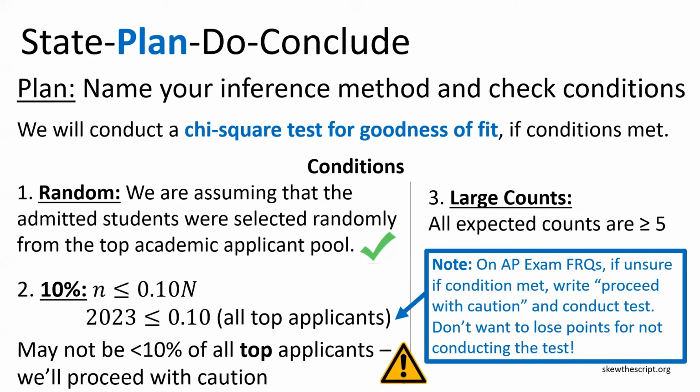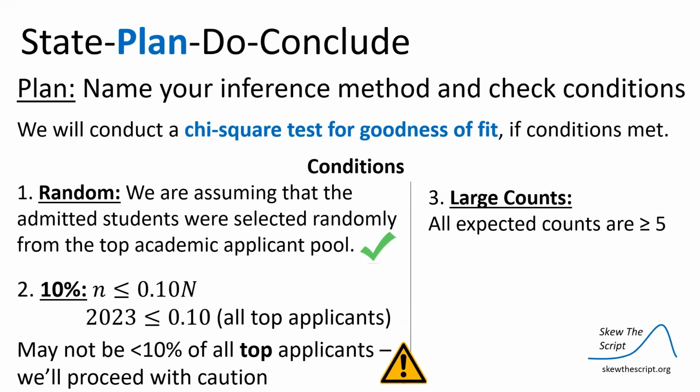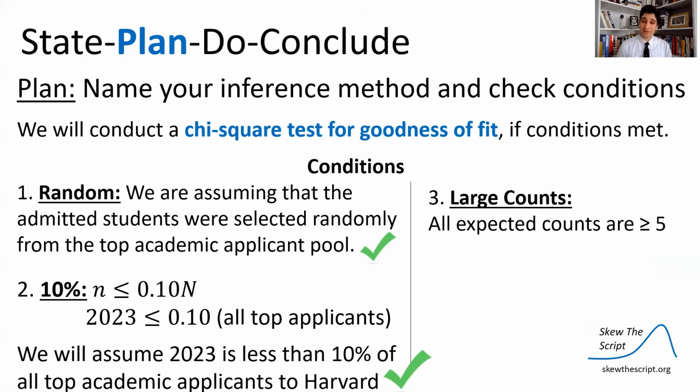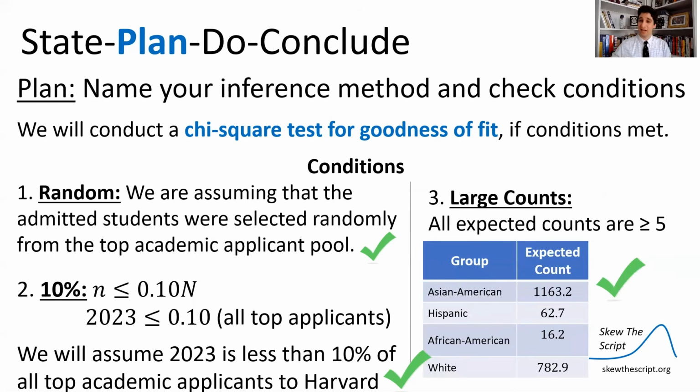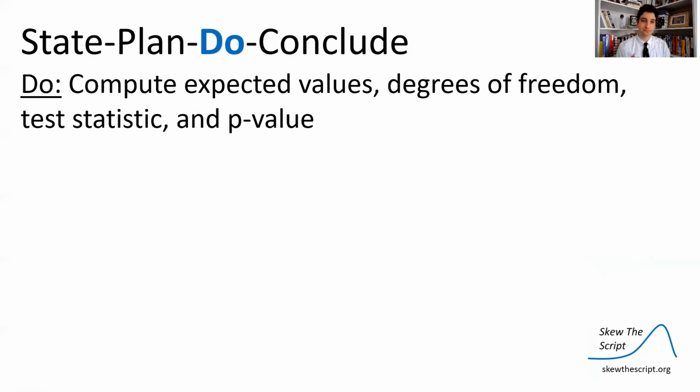I would go ahead and write that on the AP exam. And note that on AP exam free response questions, if you're unsure if a condition is met, write that you're unsure and also write proceed with caution and conduct the test anyway. You don't want to put yourself in a situation where you lose points for not conducting a test that you should have conducted. And then finally, the large counts condition. In this case, for chi-squared, all expected counts have to be greater than or equal to 5. We calculated the expected counts before. We should show that on our paper and show that they're all greater than or equal to 5.